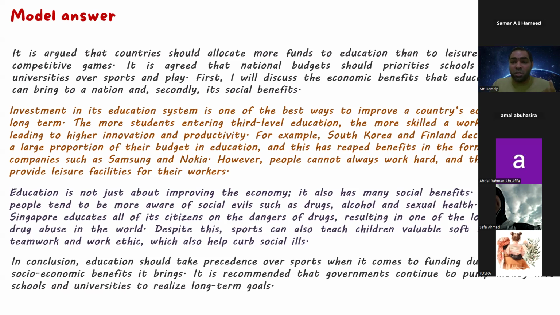And this is what Safa notes here, guys, that from the beginning, he said he agreed. Which part? Yes, first I will discuss the economic benefits, and secondly, its social benefits. So he's agreeing with the matter. It's not a problem to go to one point of view, your own point of view, from the beginning. He mentioned here the economic benefits, and the second one, the social benefits. But what will he mention, Safa, at the conclusion, at the last part? What is he going to write about?